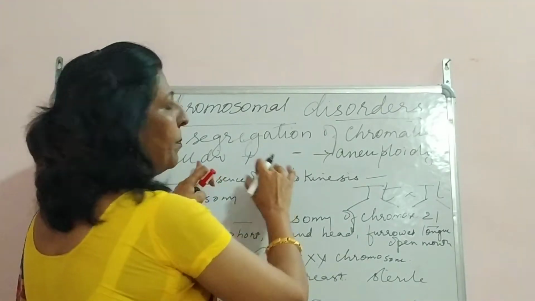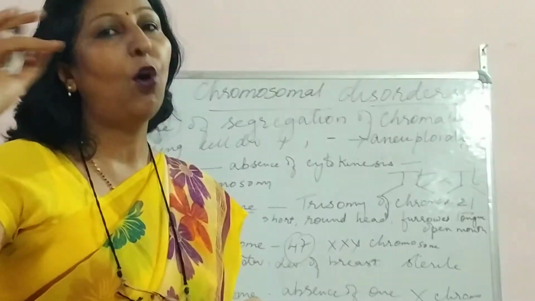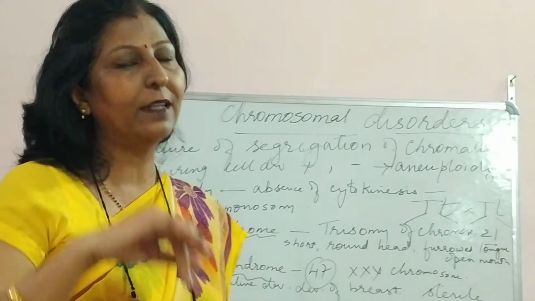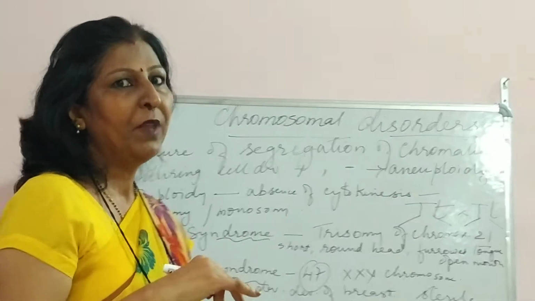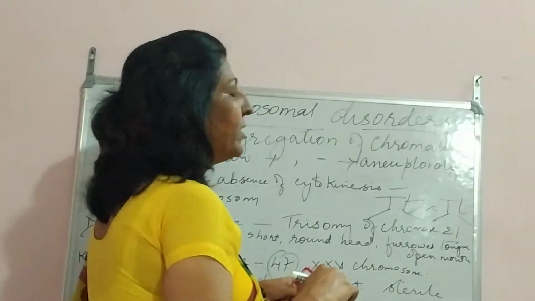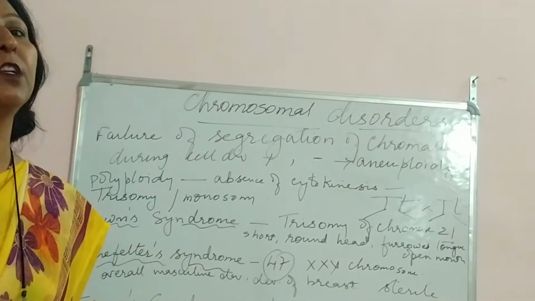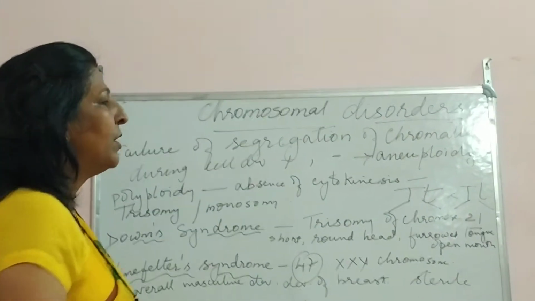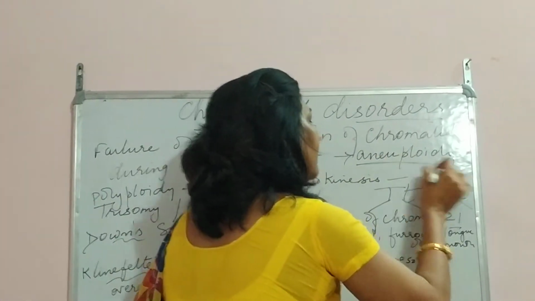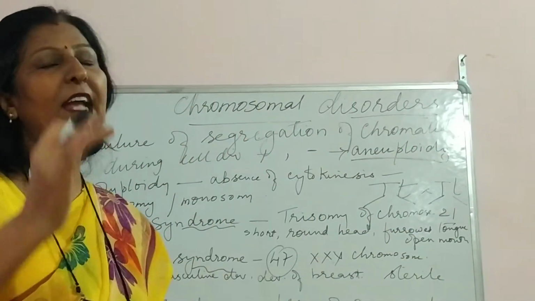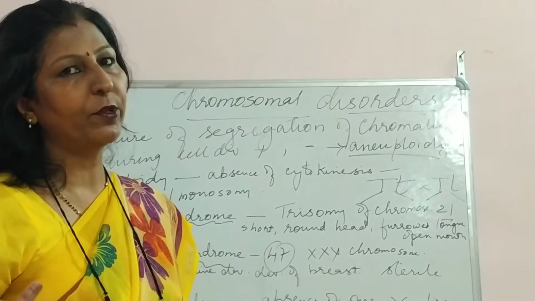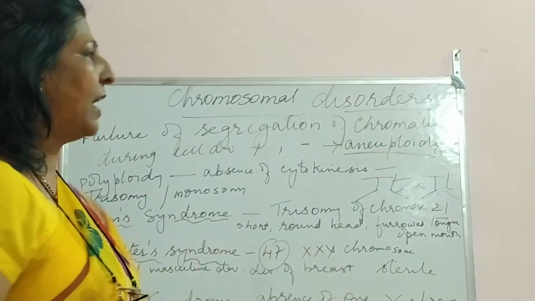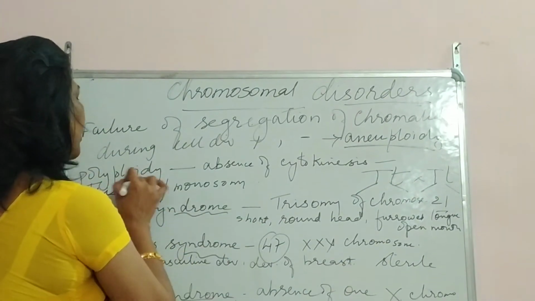It may add to the number of chromosomes or subtract a chromosome. So instead of 46 chromosomes, it may be 45, or it may be 47. That aberration is known as aneuploidy. Aneuploidy is any change, either negative or positive, in the number of chromosomes. Next is polyploidy.